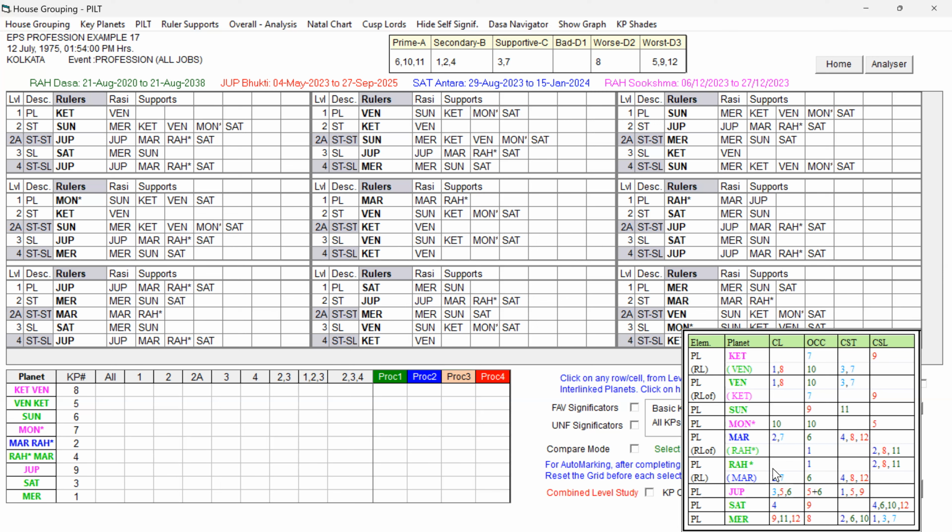So you can see here also, the event chosen is profession, all jobs. You can see all the 9 planets. Ketu is given pink, Moon is given pink, Jupiter is given pink. Pink means it has both favorable and unfavorable. 7 occupant and ninth cuspal sublord, right?